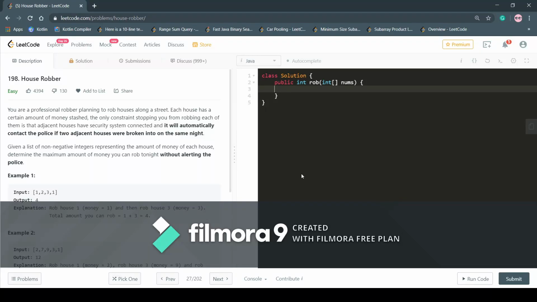Today we will see one of the most frequently asked questions by Google and Amazon. The problem name is House Robber. So first of all, let's read what the problem description says.